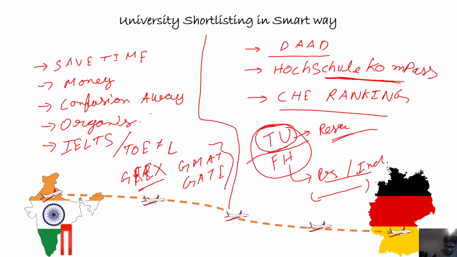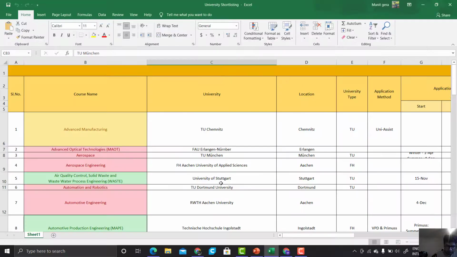At last, let me show you the template: how should you make an Excel sheet to shortlist your universities in a proper, smart manner? So this is how I shortlist the universities. This Excel sheet I will also provide you. You can click on the link in the description below the video, so that it may help some mechanical background engineers.